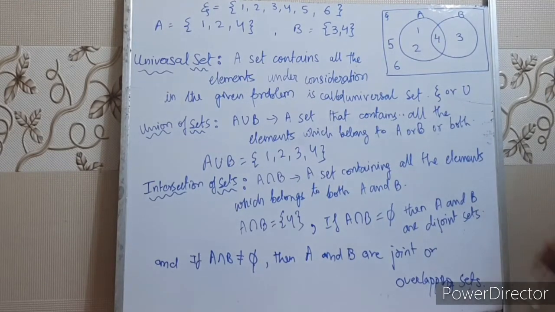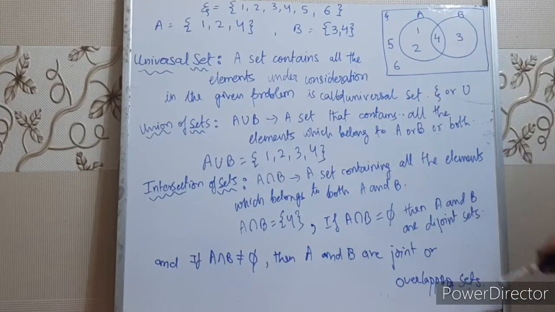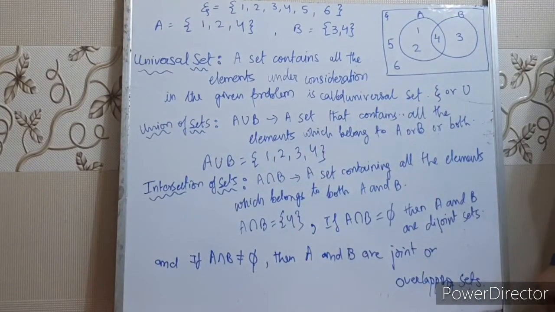Right? And what is this, children? This is a Venn diagram. Next is union of sets, and it is represented by A union B.